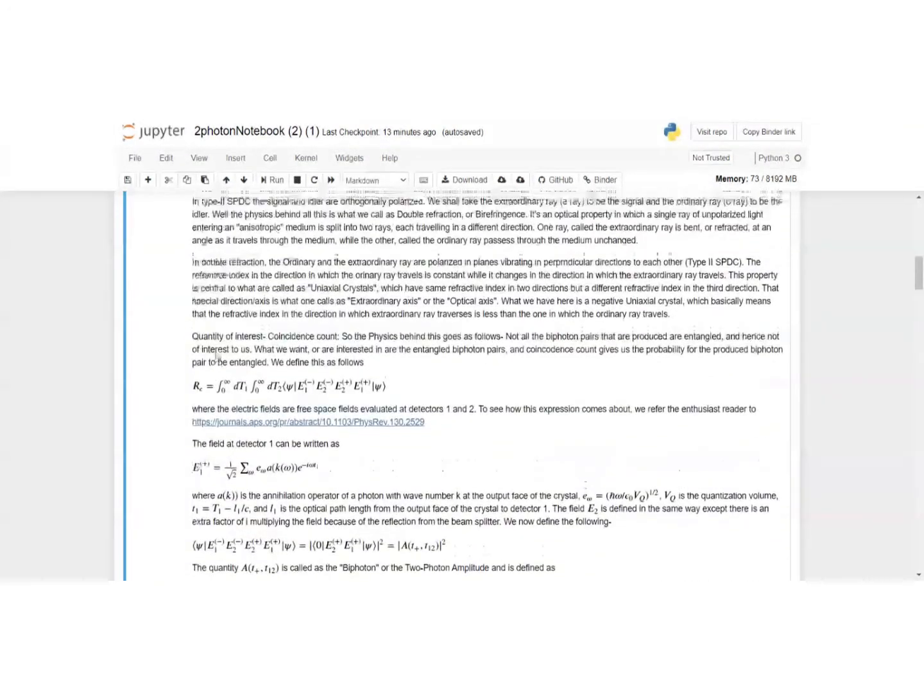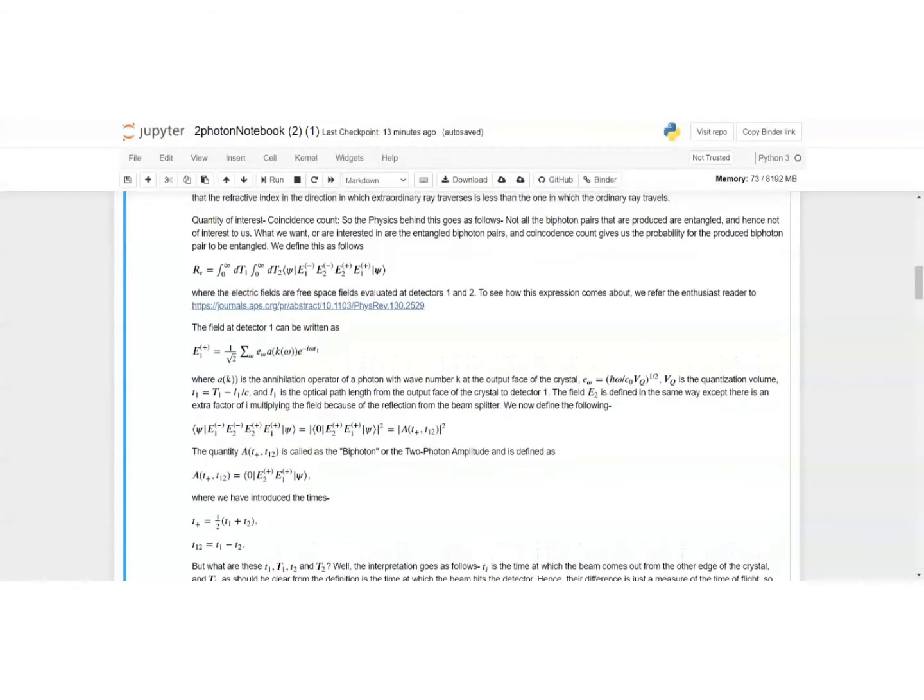So the central quantity of interest to us over here is what we call the coincidence count. The coincidence count is basically the probability of the photons to actually form an entangled biphoton pair.